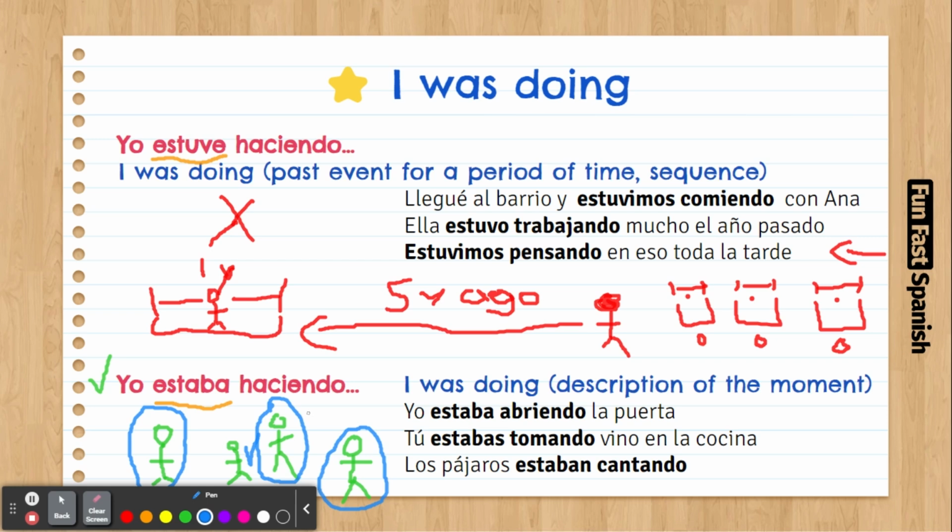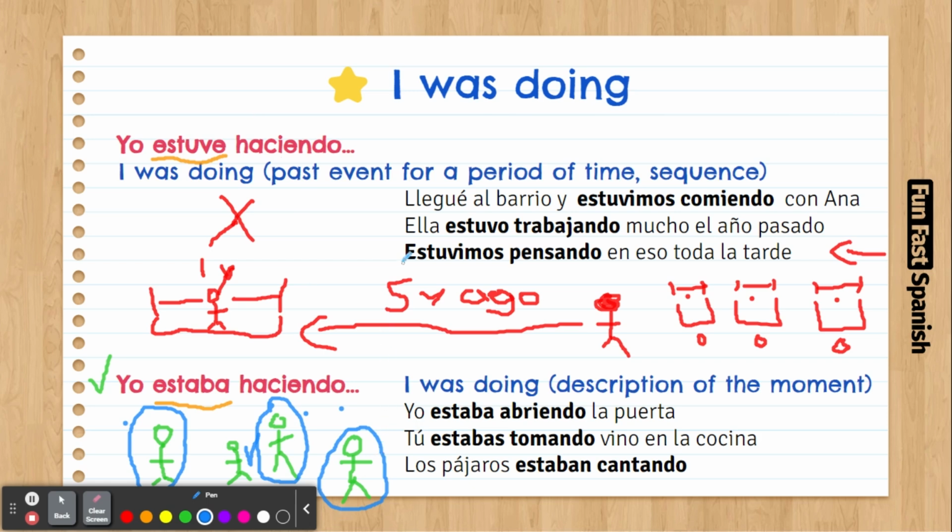Yeah. Estaba lloviendo. María estaba bailando. Mi mamá estaba cocinando. Yeah, I'm describing what's happening. My mom was cooking. Maria was dancing. It was raining, right? It's more like describing one scene. Yeah. So that's the difference between these two here.